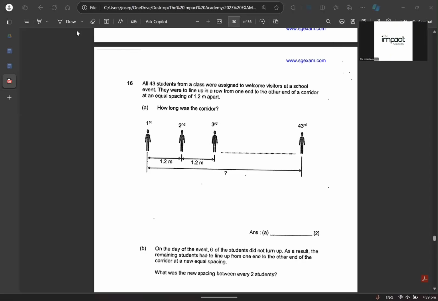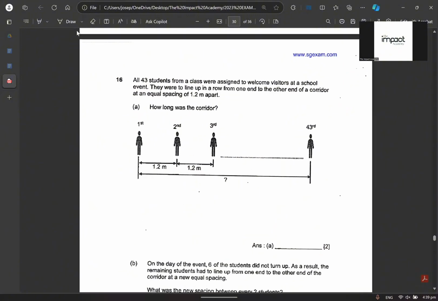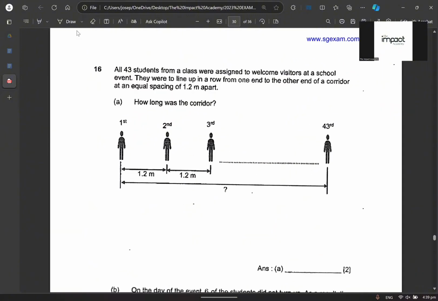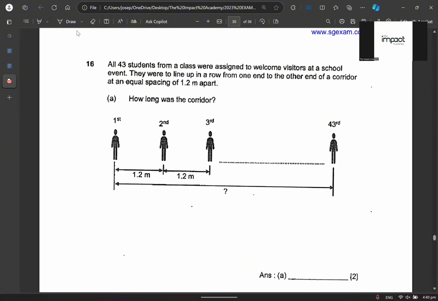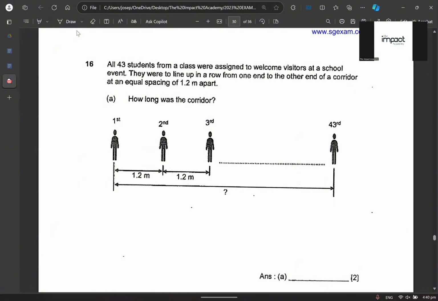Well, the next question says that all 43 students from a class were assigned to welcome visitors at a school event, just like how the Pope came to Catholic High GC. You saw how they all stood in front at the foyer to welcome him, right? So that's what is happening. Maybe this is during the COVID period, whereby safe distancing is necessary. That's the reason why there's a gap.